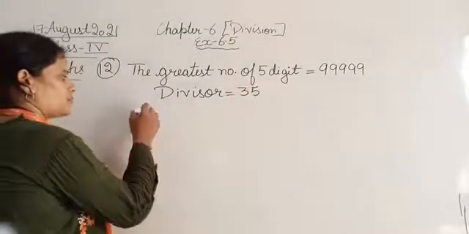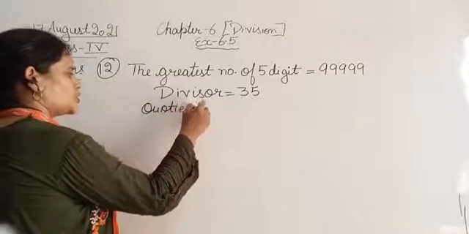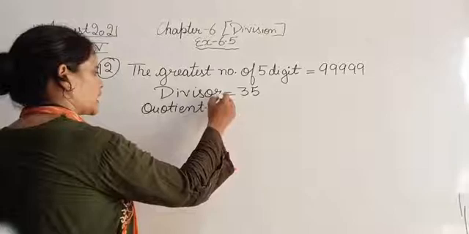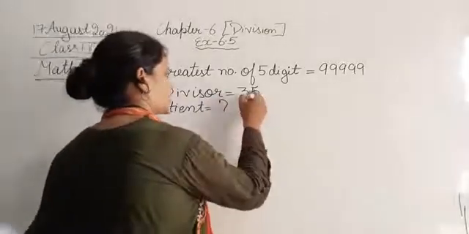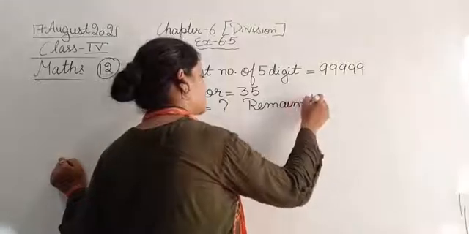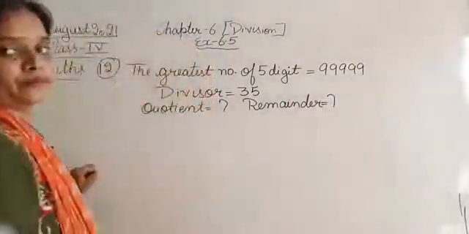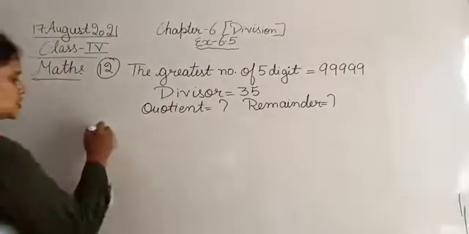And we have to find the quotient and remainder. So let's do the division.